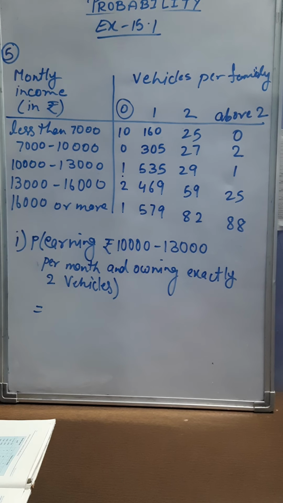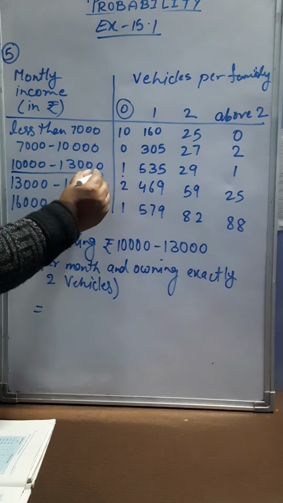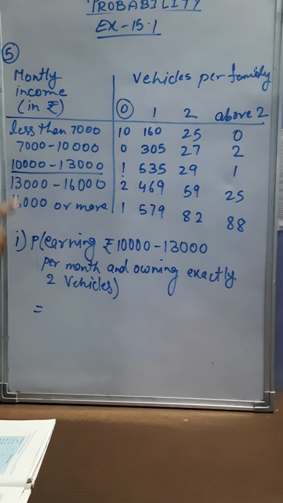Now, the first question says, suppose a family is chosen. Find the probability that the family chosen is earning rupees 10,000 to 13,000 per month and owning exactly 2 vehicles. See here properly, the category given to us is 10,000 to 13,000 and the family owns exactly 2 vehicles.